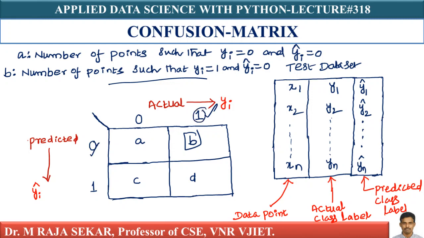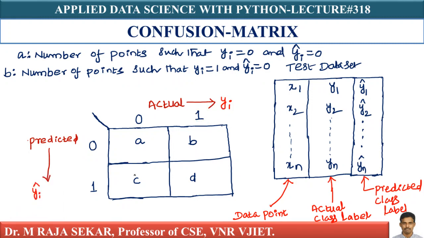Actual label is 1 but it is predicted as 0. How many such points are there in my test data set? That's what b indicates.